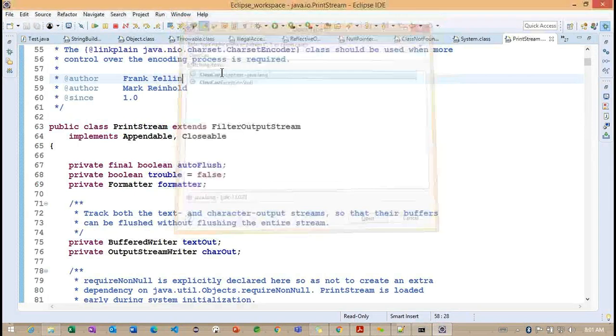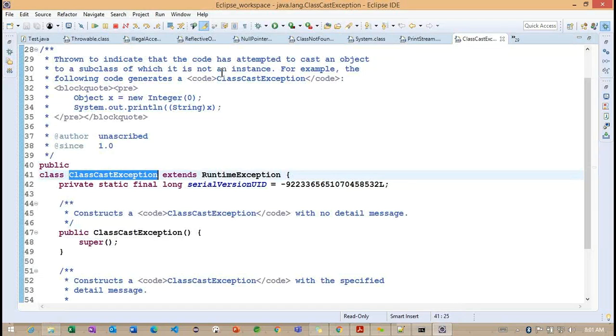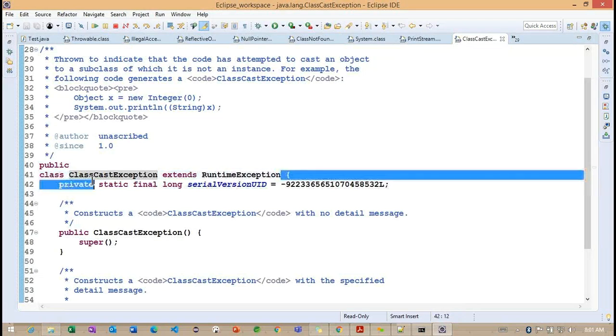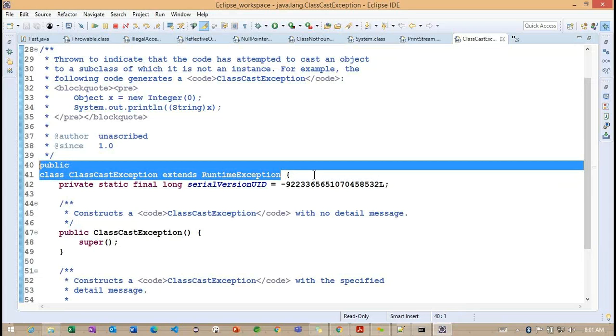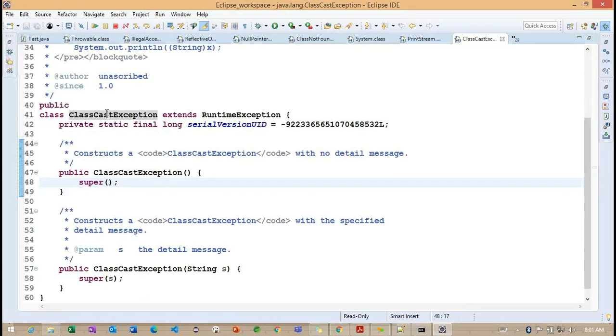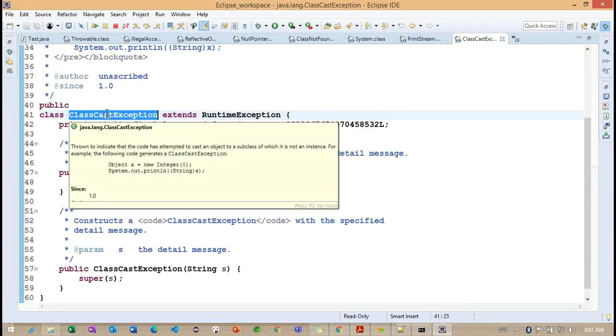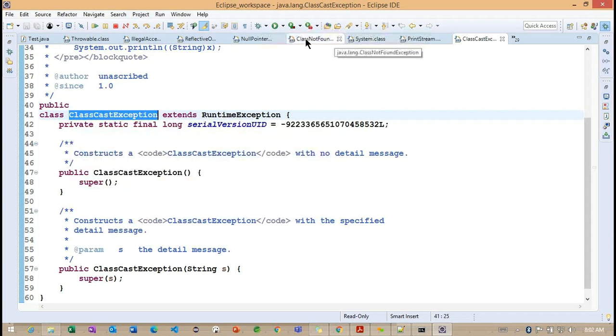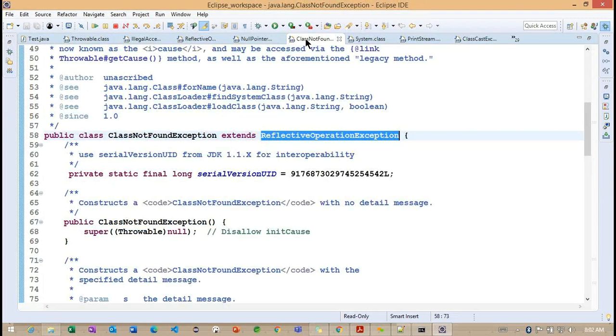This is a very important exception, class cast exception. And here it is an unchecked exception. But when are we going to get this particular exception? Basically, when we are trying to convert one data type into another data type, we are going to get an exception, the class cast exception. And what about this particular class not found exception?